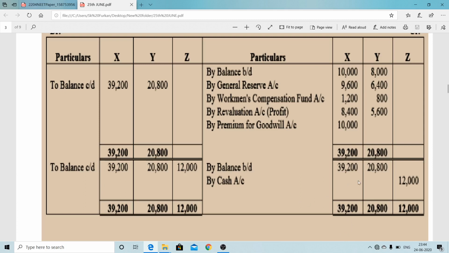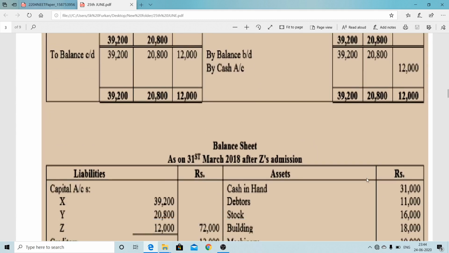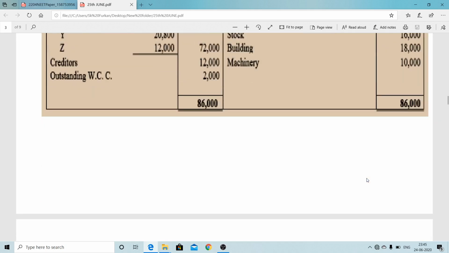So here, if you want to find out the combined capital of X and Y, 39,200 plus 20,800 is 60,000, and Z is getting a 1/5 share. So 60,000 into 1/5 is Z's share, which is 12,000, that will be his amount of capital. So by cash we can see the working here, which we calculate for Z's amount of capital.